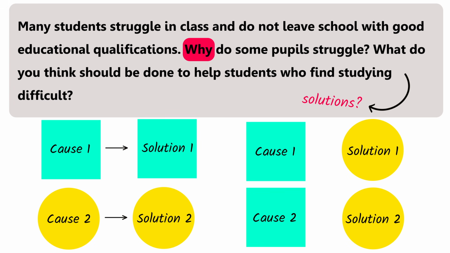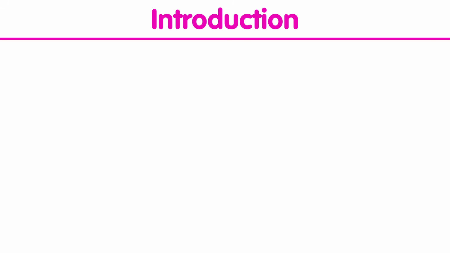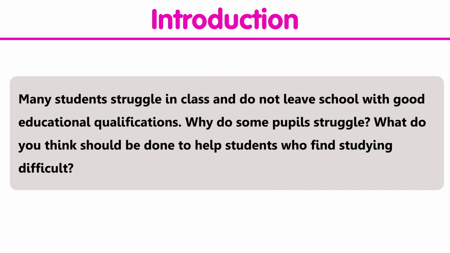Now, let's start writing. So it is often a good idea to start our essay with a general statement, as I have said before. And sometimes you can base your general statement on a paraphrase of the statement part of the question, or you can simply offer something general about the topic. So the topic is that some students struggle at school, right? So we can write about this.